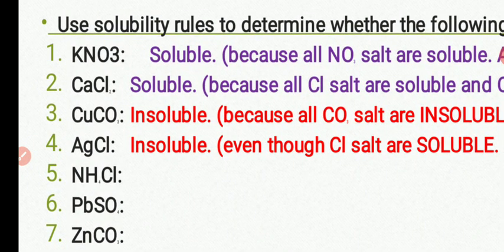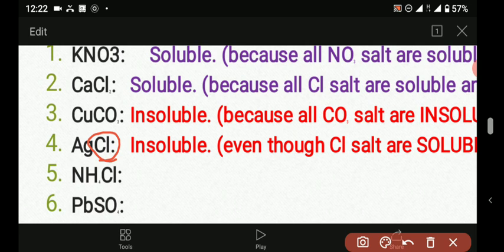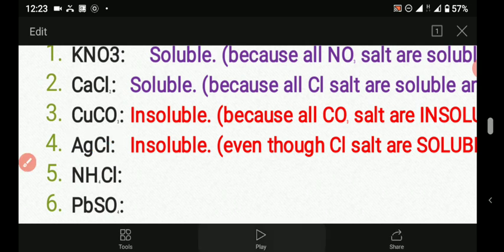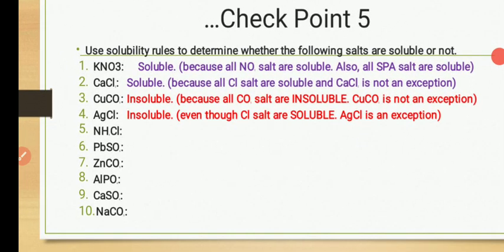Now, let's see silver chloride. I've told you already that whenever you see chloride, first of all, assume the compound will be soluble, except you check the back, whether there's no silver or no lead at the back. If silver is at the back, then it will not be soluble. Or if lead is at the back, it's not soluble. So this one is a silver chloride. So the chloride of silver is insoluble. That is why we know that it's not soluble. So you can do the rest.